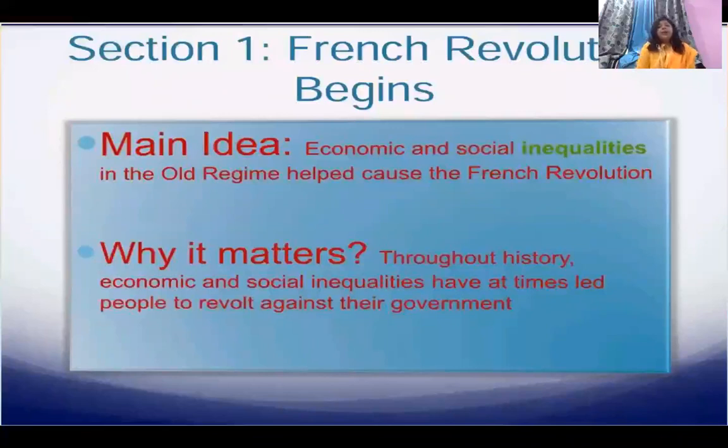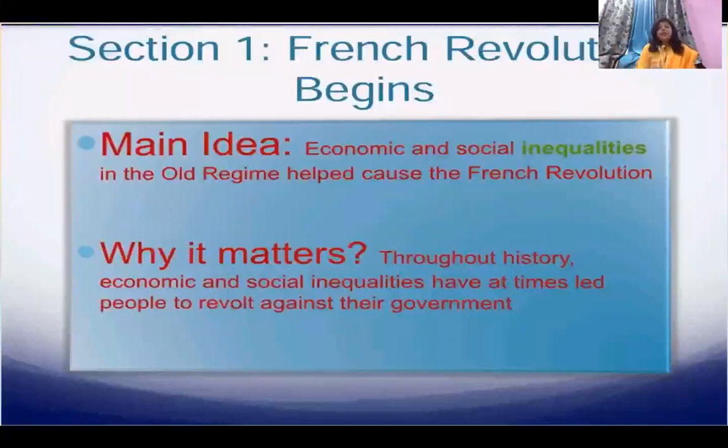Here it is given, the main idea. As I told you, there is a difference between revolution and revolt. A revolt may start for one day, it may end in a few days. Like the revolt of 1857. It started on 10th May, from Meerut, then to Delhi, and was ultimately recaptured by the British in a few months or maybe a span of a year. But in a revolution, people develop ideas because they know that they are fighting a lot of economic and social inequalities. So the main idea of the French Revolution was that there were a lot of economic and social inequalities in the old regime.